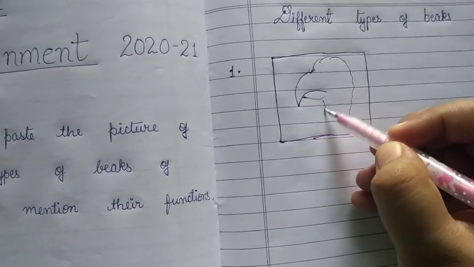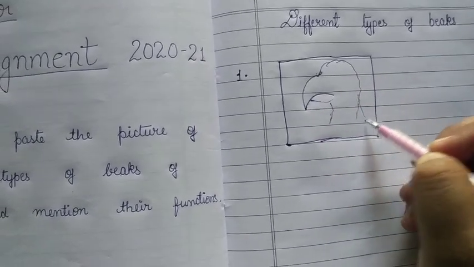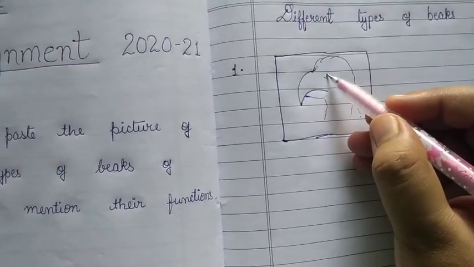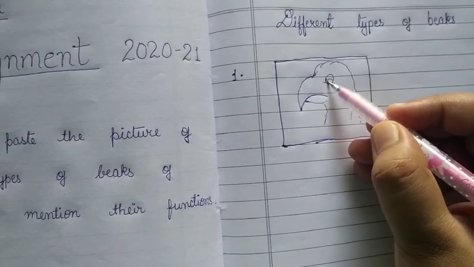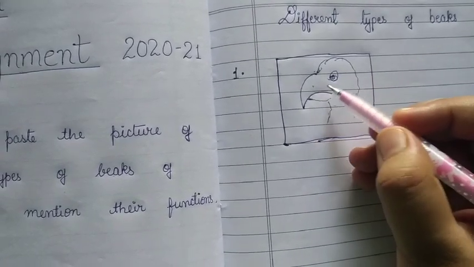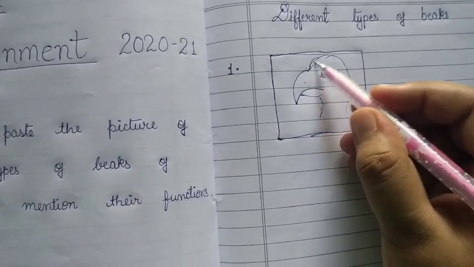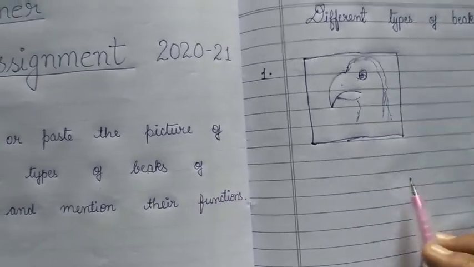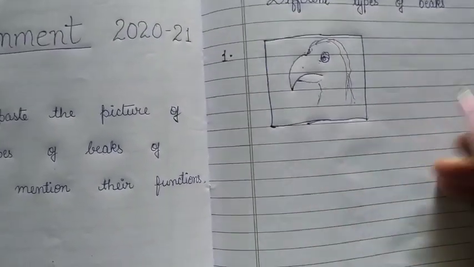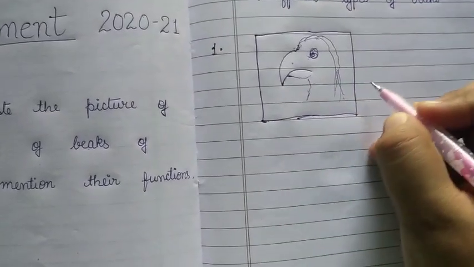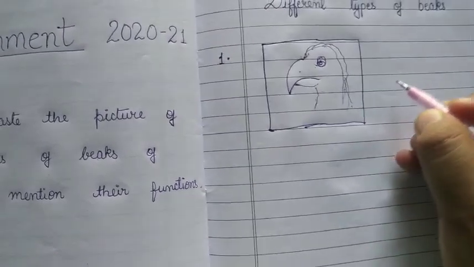Otherwise you can paste one. If there is an old book, you can paste from it.